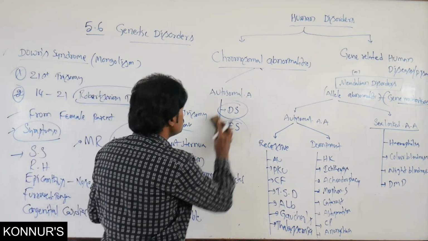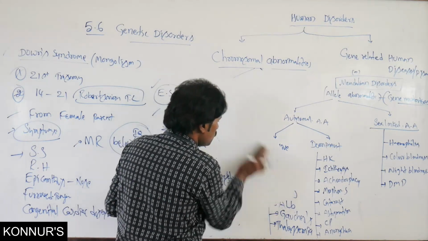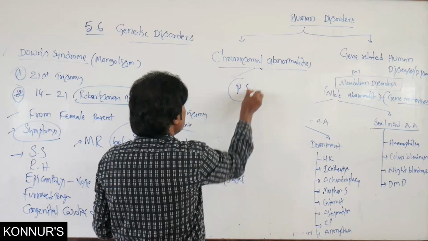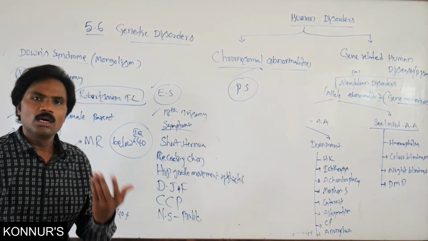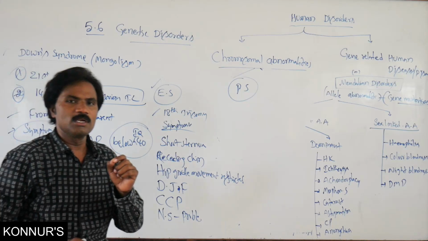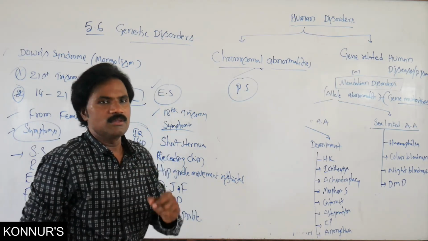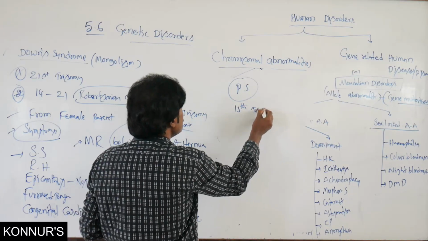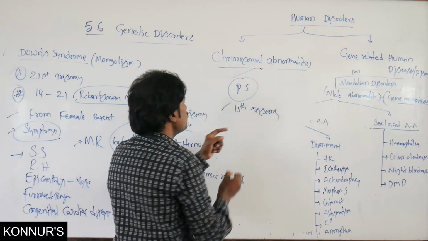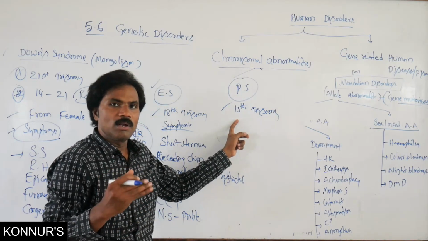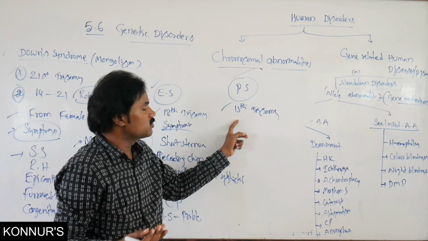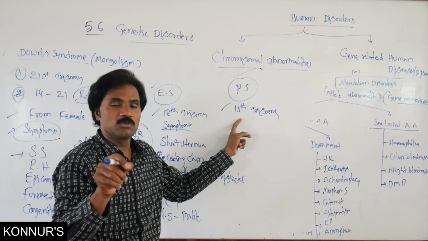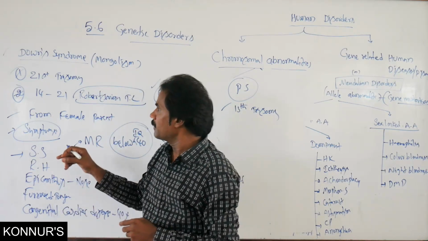Then Patau syndrome. Patau syndrome is also a trisomic condition, that means trisomy of the 13th chromosome. In trisomy, you must remember how many chromosomes are present in that particular offspring.